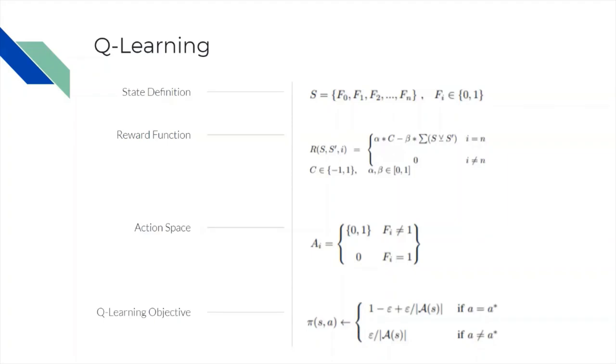Now we move on to the reward function, which is alpha times the classifier's result minus beta times the summation of how many states were changed. So if the classifier's result is, for example, benign, we give the classifier output a value of one. If the classifier was still malware, we give the classifier's output as minus one.